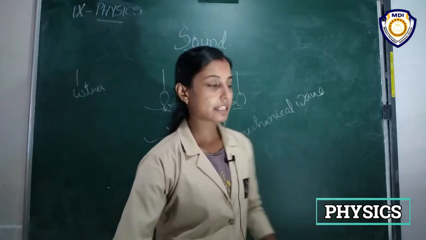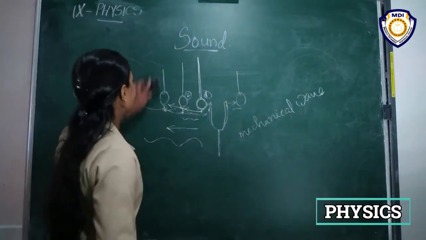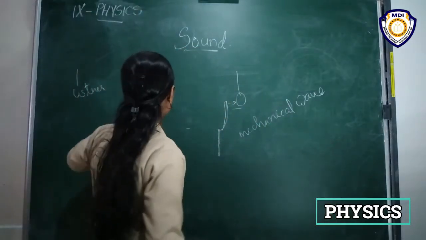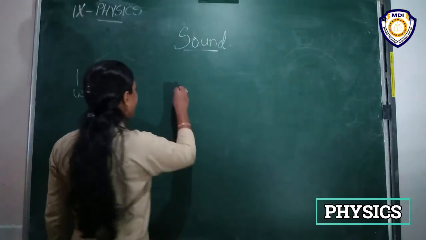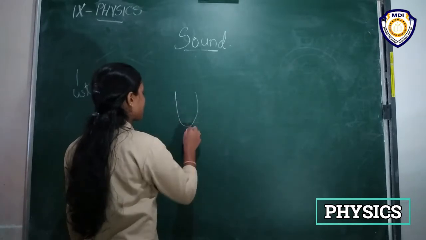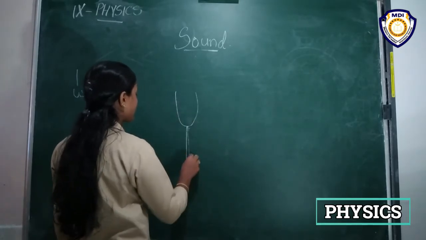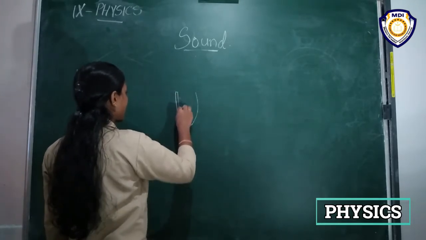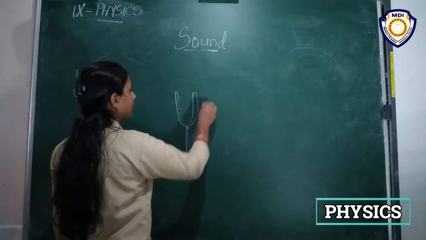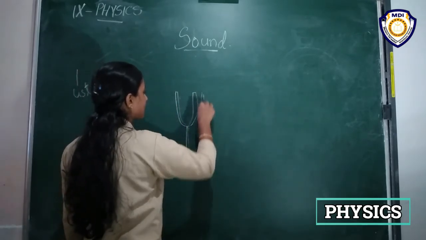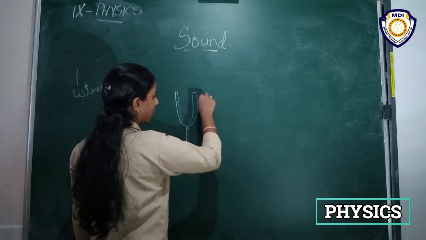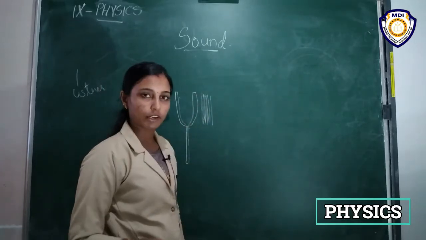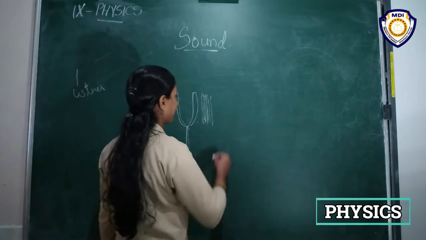So here it is given that a tuning fork is vibrating and it will produce a compression region and a rarefaction region. Again it continues like compression region and rarefaction region. In a compression region, we know the particle density is more and the pressure is high, right?